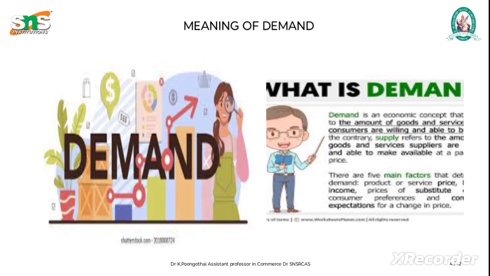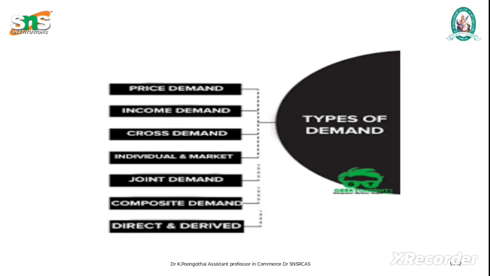Next, we are going to discuss the meaning of demand. Demand refers to the quantity of goods or services that consumers are willing and able to purchase at various prices during a specific period. Here we have several types of demand. The first one is price demand. Price demand is the most common type of demand and refers to the quantity of goods that consumers are willing to buy at different prices. Generally, as the price of a good decreases, the quantity demanded increases, and vice versa.